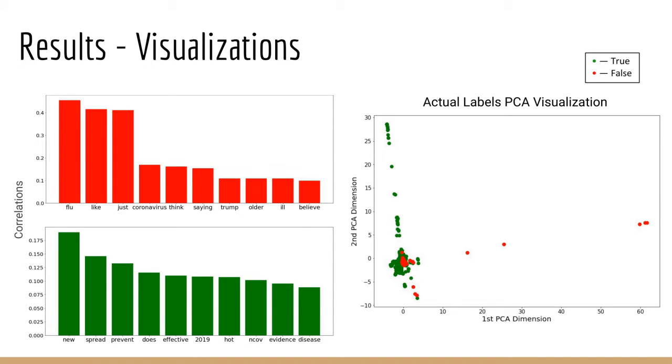The left shows the words that are most strongly correlated with each label, true or false. This gives us a qualitative feel for the topics covered by each label. The visual on the right plots each point on a 2D graph where the X and Y axes represent the first two PCA components of each point. This graph shows a clear visual distinction between the true and false labels, which portends well for our classification efforts.